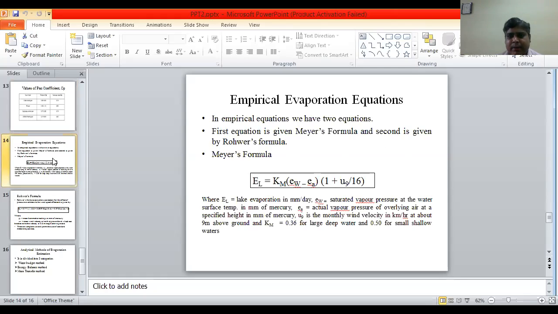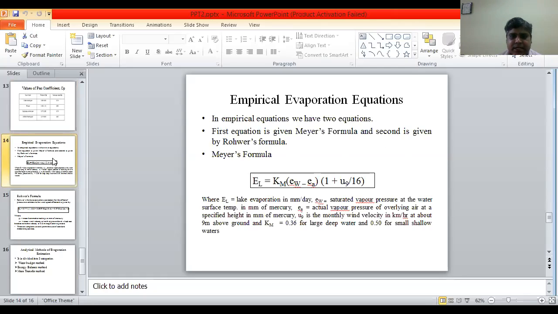Empirical evaporation equations. In empirical equations, you have two techniques. First equation is given by Meyer's formula and second by Rohwer's formula. Meyer's formula: EL is equal to Km into (EW minus EA) into (1 plus U9 upon 16).